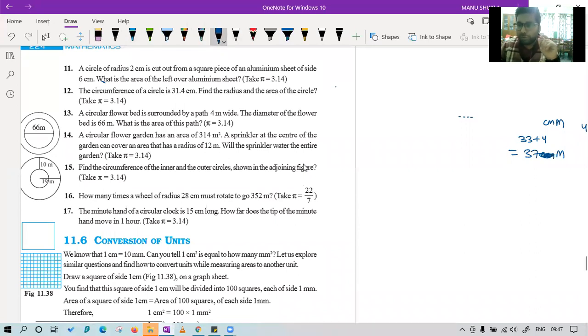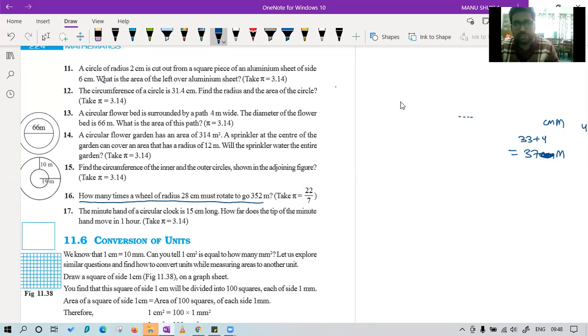Don't worry, there will be a solution video. I tried it hard, and I got the answer as yes, it will cover the entire garden. Okay, let's see. How many times must a wheel of radius 28 centimeter rotate to go this much distance?